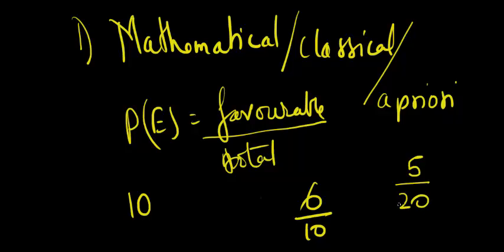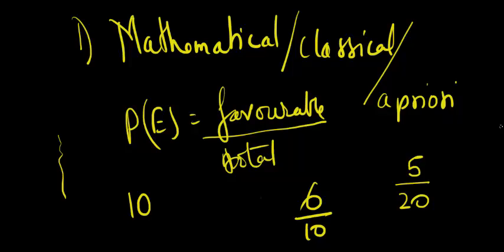Obviously, they had a problem with this because you had to perform the experiment. You had to wait for the experiment to be performed before you could get any result, isn't it? Without even performing the experiment, you cannot find probability. What's the use of it, right? If something has already happened and then you do a post-mortem on that, I don't know how useful that is. But think about a situation where you can predict what's going to happen and then change your actions accordingly. That's going to be more useful for me. And that is exactly the limitation it had.